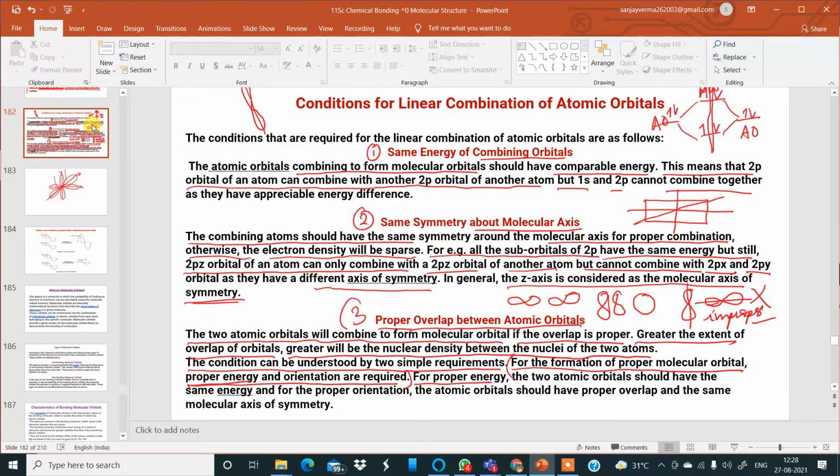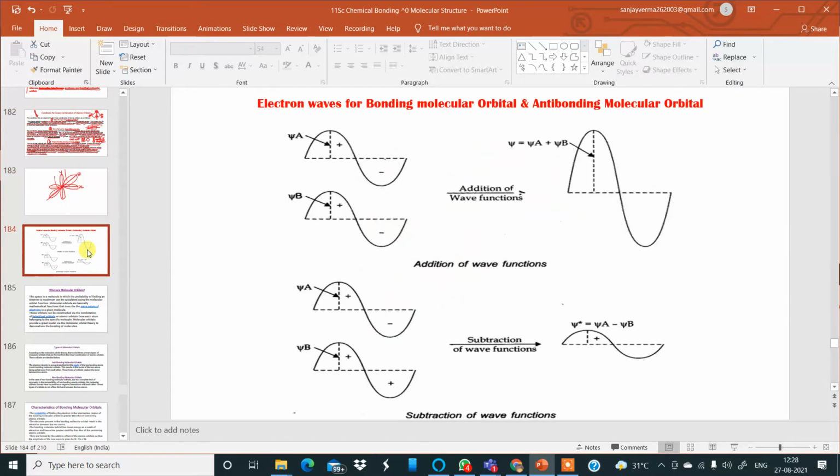For proper energy, the two atomic orbitals should have the same energy, and for proper orientation, the atomic orbitals should have proper overlap and the same molecular axis of symmetry. So the molecular axis of symmetry must be followed over here very strictly. Look at the next slide over here very carefully. This slide becomes very, very important for all of us, even for me.